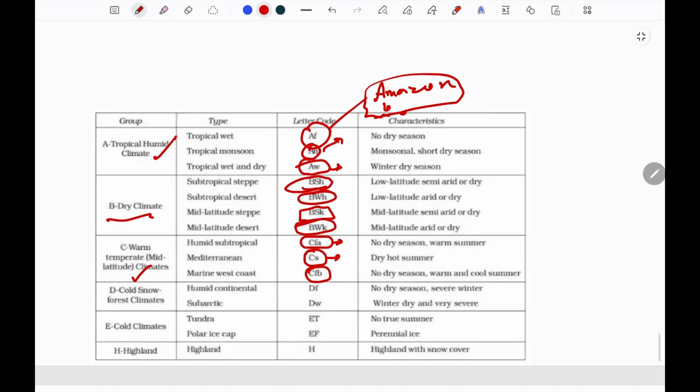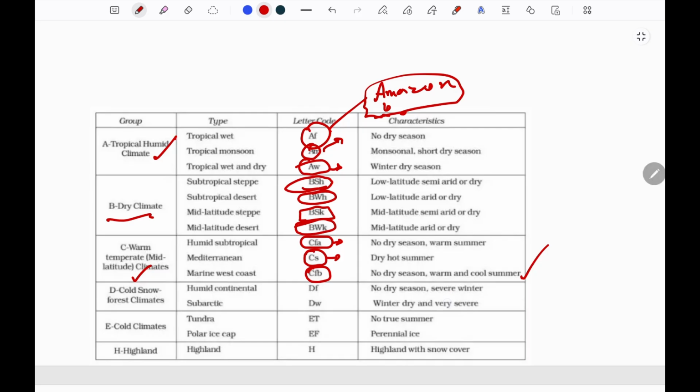Rainfall is throughout the year but summers are warm and winters are also not very cold due to the moderating effect of the sea. It includes the area of west coast of North America, California, South Chile, New Zealand, Australia.